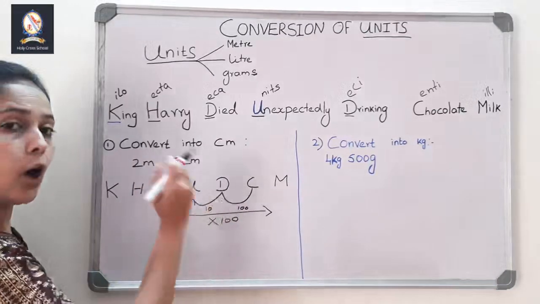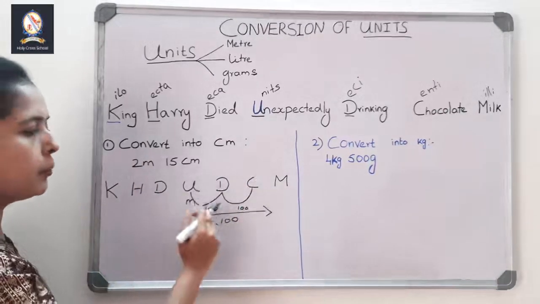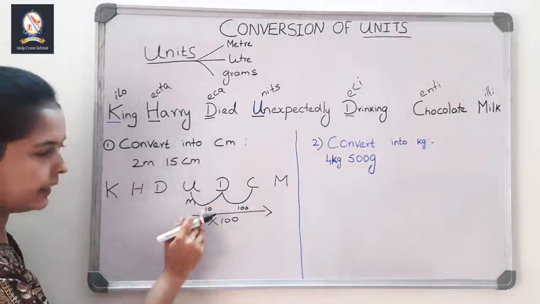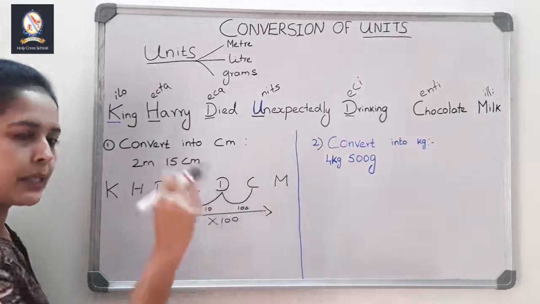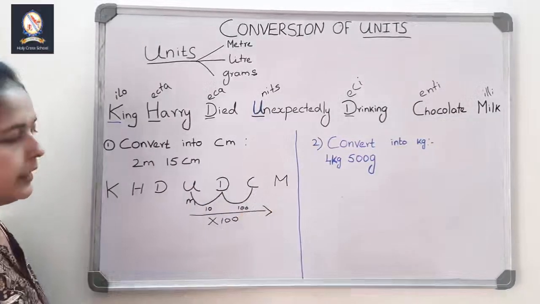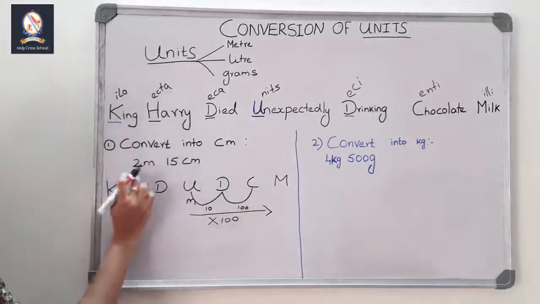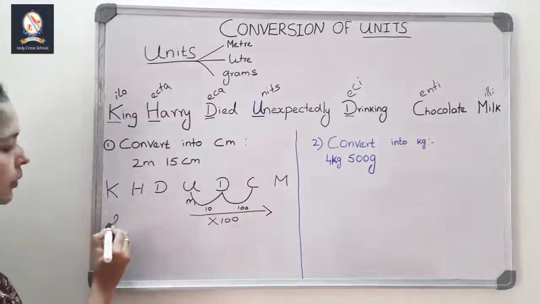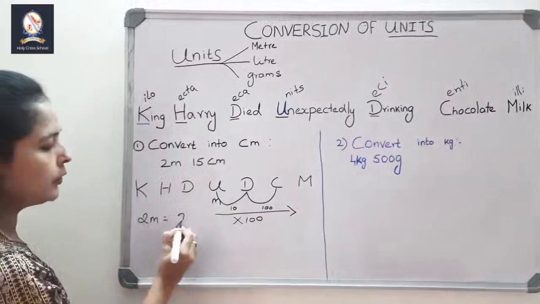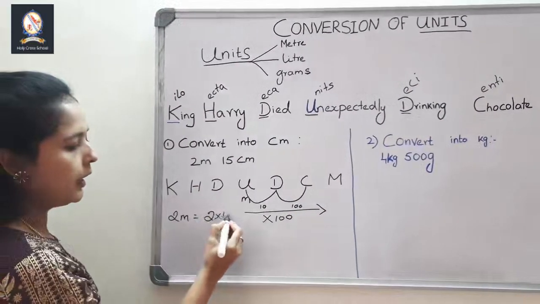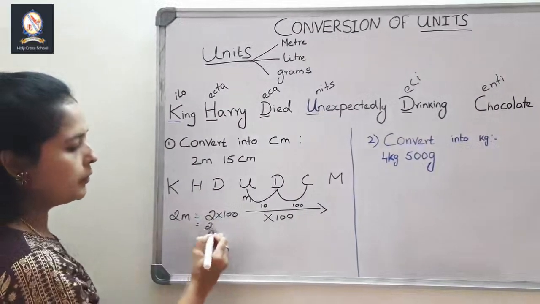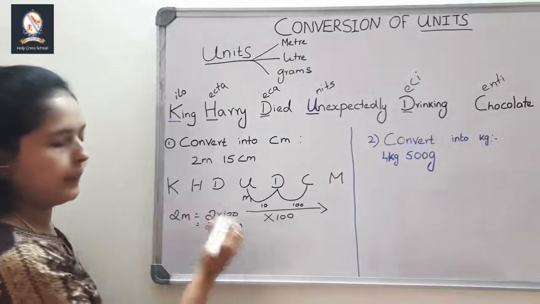And one more is how many spaces you are moving. If you are moving 1 space, you should multiply it by 10, if 2 spaces, then 100, then 1000, like that. Now come here. What is the thing we are going to convert? 2 meter. So 2 meter is equal to what? 2 into 100. So it's equal to 200 centimeter.